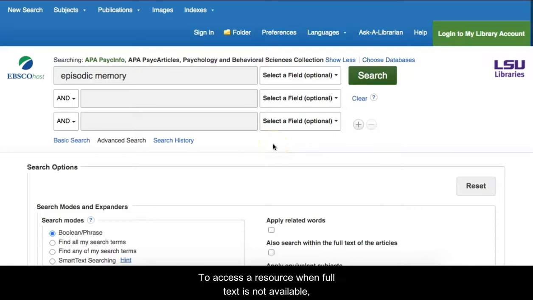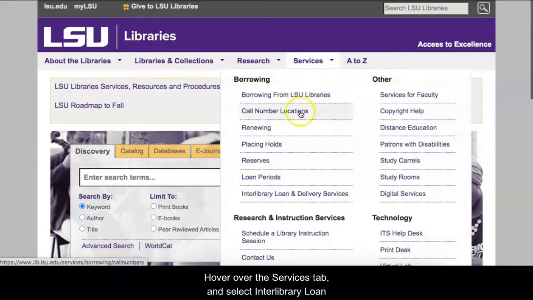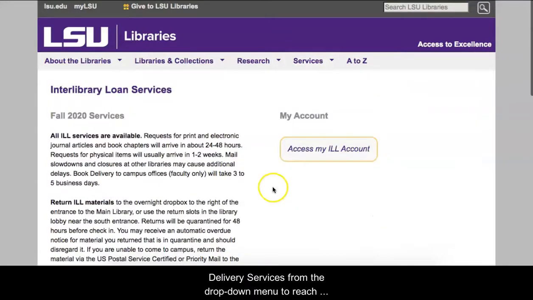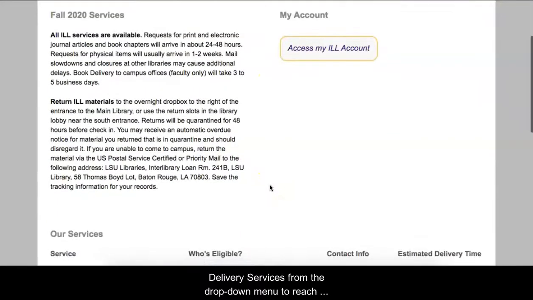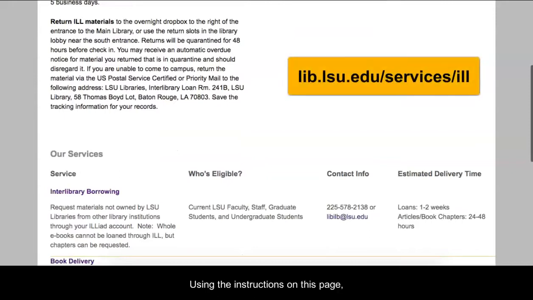To access a resource when full text is not available, use the Interlibrary Loan Services at LSU Libraries. Start by visiting the LSU Libraries website. Hover over the Services tab and select Interlibrary Loan and Delivery Services from the drop-down menu to reach lib.lsu.edu/services/ILL. Using the instructions on this page, you can obtain resources that are not owned by LSU Libraries.